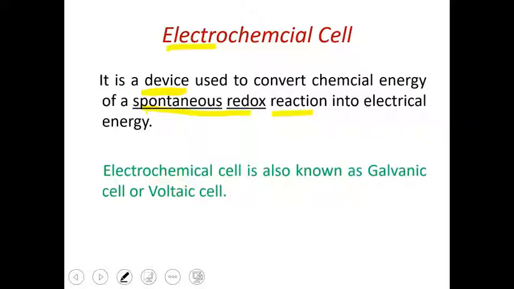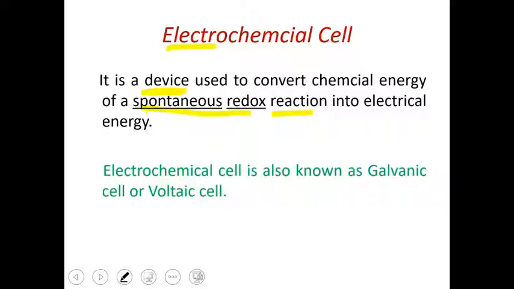Now how should that reaction be? The reaction must be spontaneous and redox. Only if the reaction is spontaneous and redox, the chemical energy of that type of reaction can be converted into electrical. So we will see what is meant by these two terms, what is meant by redox and what is meant by spontaneous. So let's discuss first what is meant by redox.